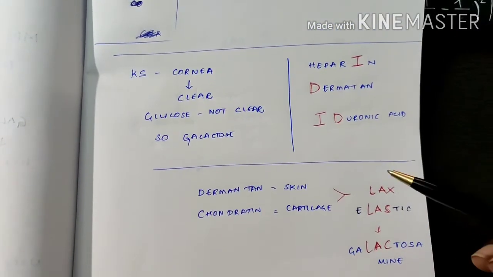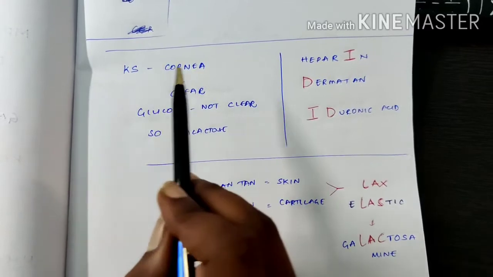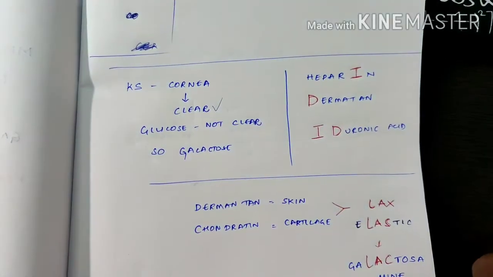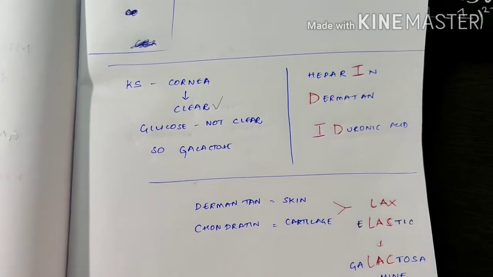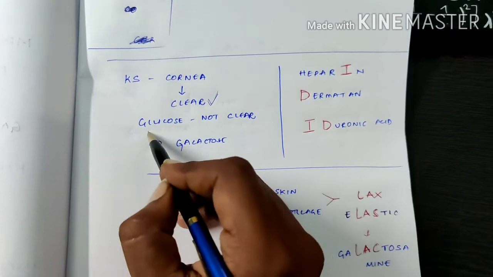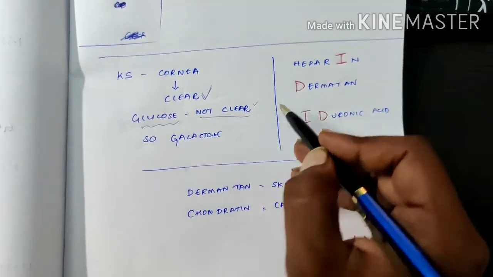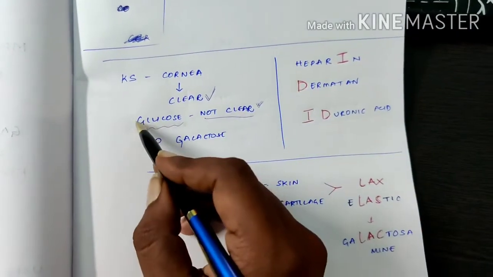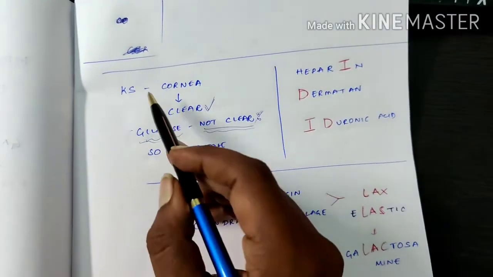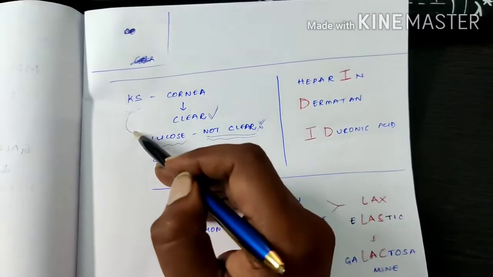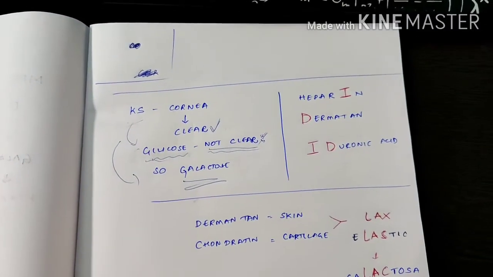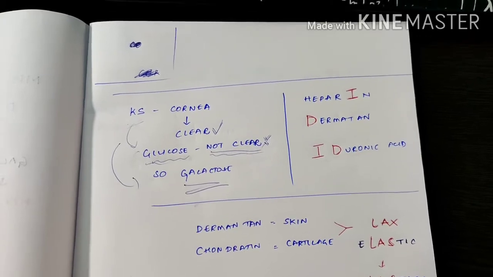To remember components: keratan sulfate is in the cornea, and the cornea must be clear for vision. If glucose is present, it will be cloudy and not clear. So in keratan sulfate there must be a substitute for glucose, that is galactose. Simply, you can remember keratan sulfate as galactose.